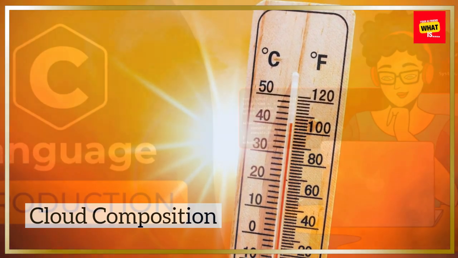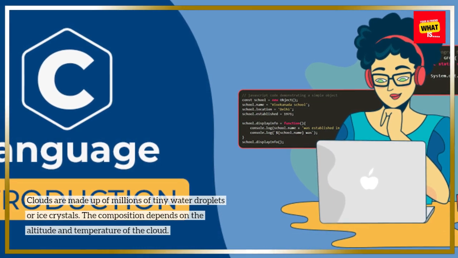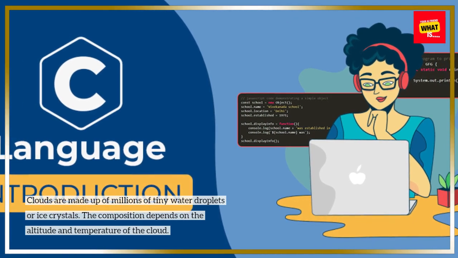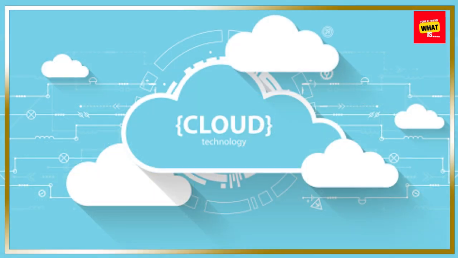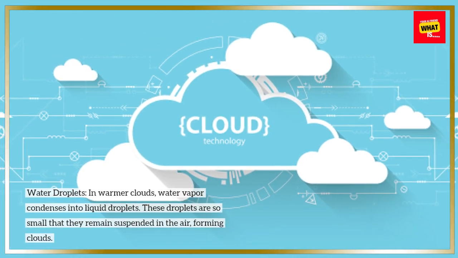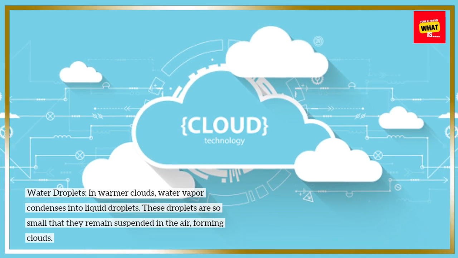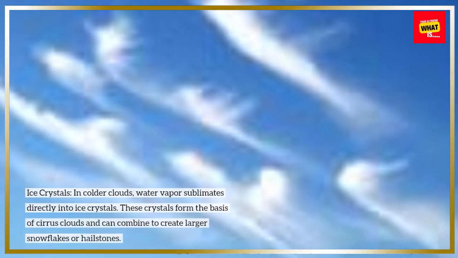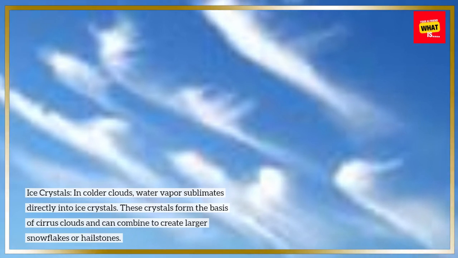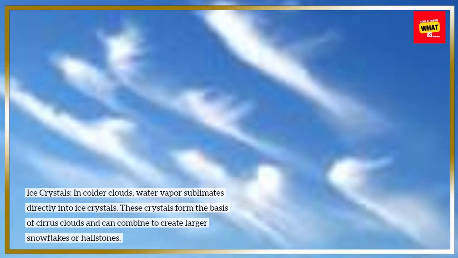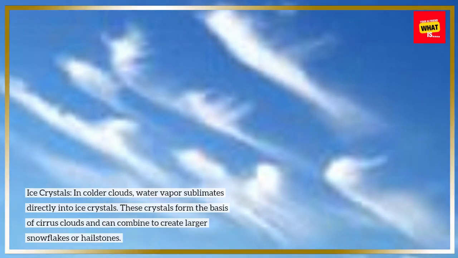Cloud composition. Clouds are made up of millions of tiny water droplets or ice crystals. The composition depends on the altitude and temperature of the cloud. Water droplets. In warmer clouds, water vapor condenses into liquid droplets. These droplets are so small that they remain suspended in the air, forming clouds. Ice crystals. In colder clouds, water vapor sublimates directly into ice crystals. These crystals form the basis of cirrus clouds and can combine to create larger snowflakes or hailstones.